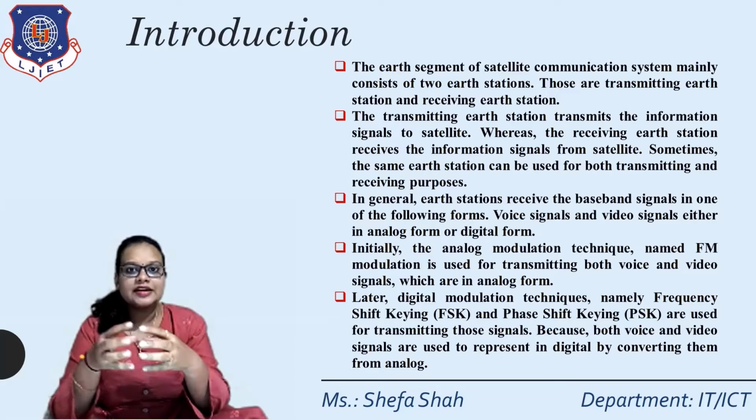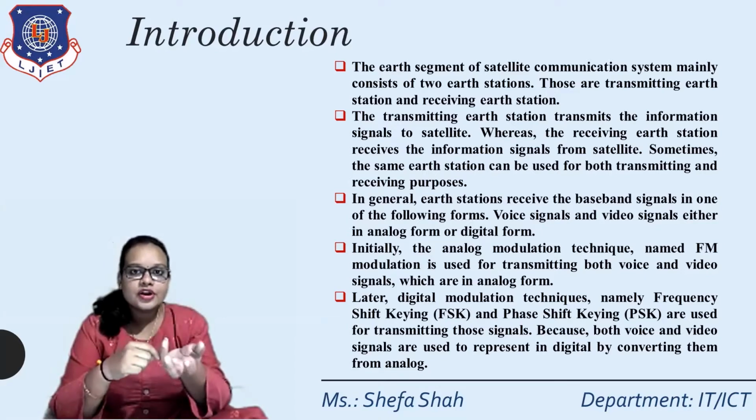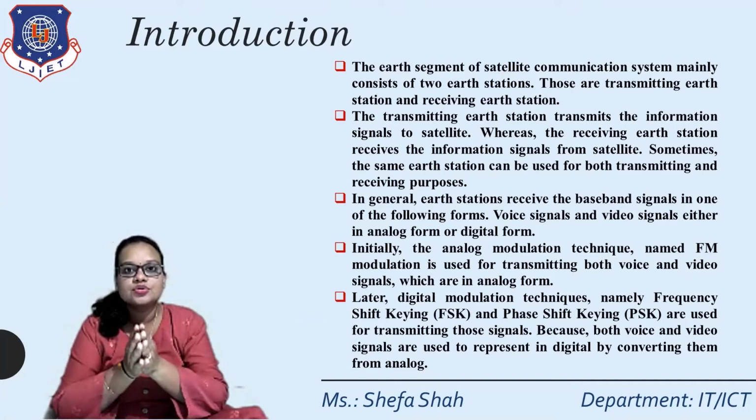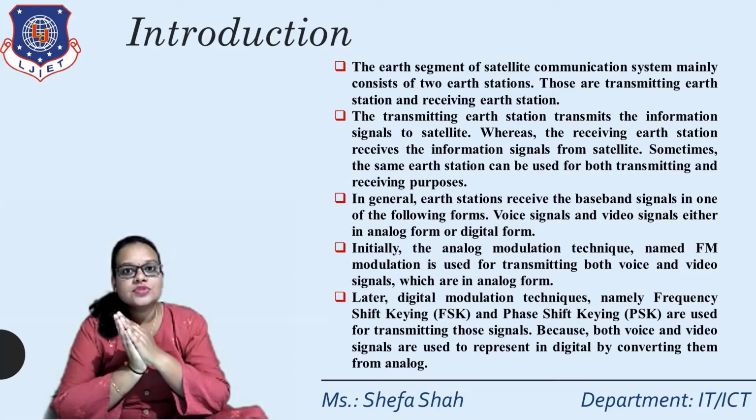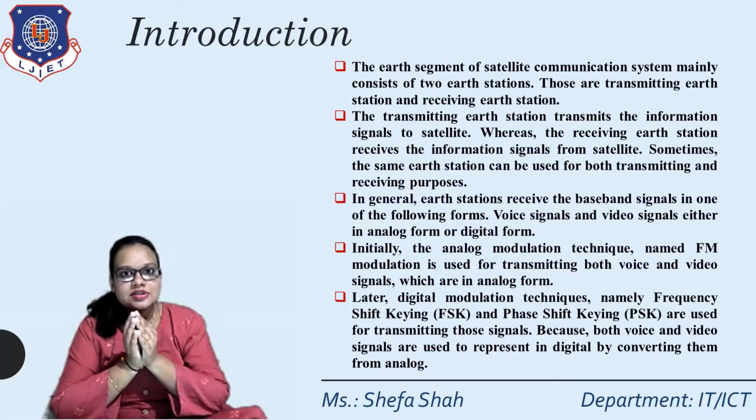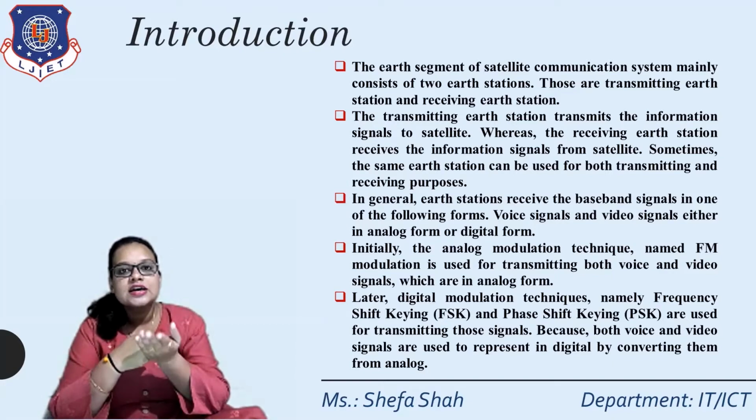Both the transmitting and receiving Earth stations have their own role related to these signals. The transmitting Earth station transmits the information signals to the satellite, whereas the receiving Earth station receives the information signals from the satellite. Sometimes the Earth stations can be used for both transmitting as well as receiving.